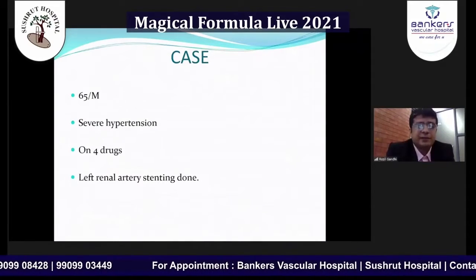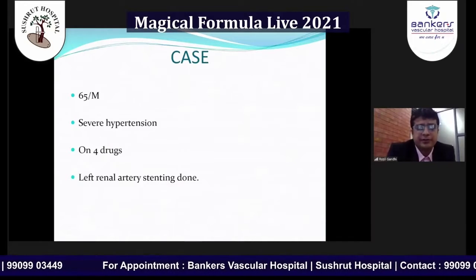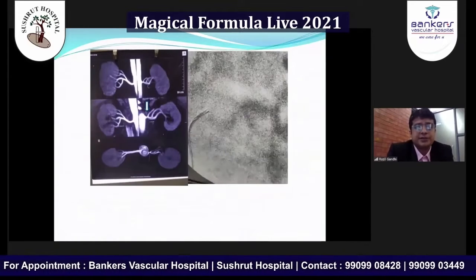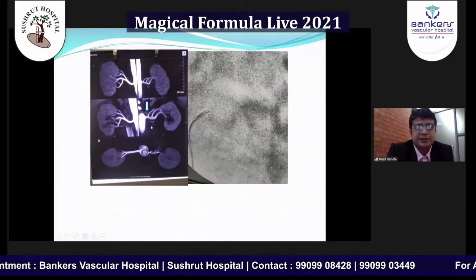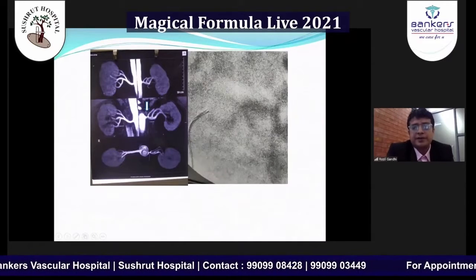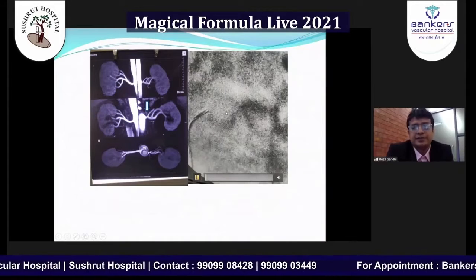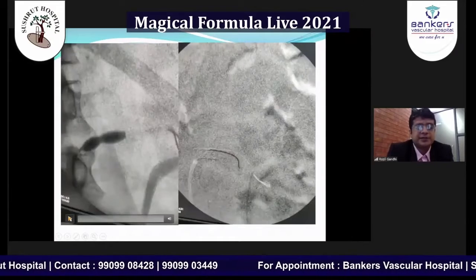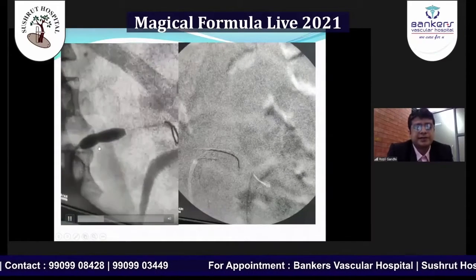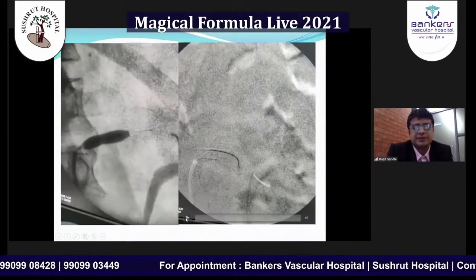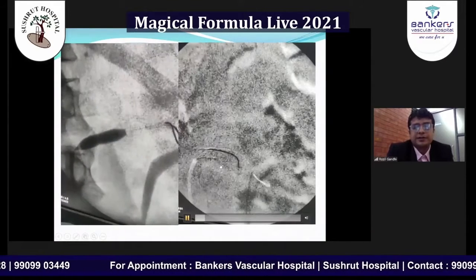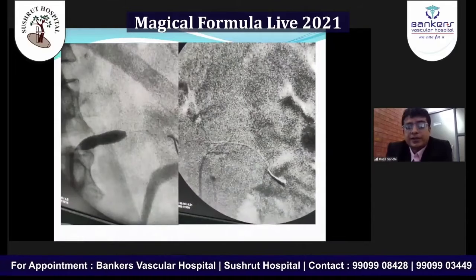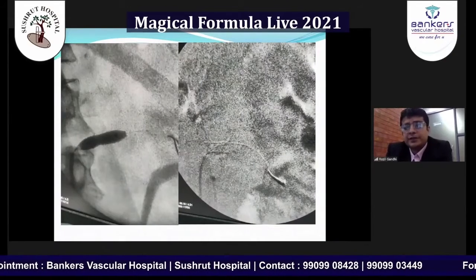This is the next patient with severe hypertension on 4 drugs, not getting controlled. He had an ultrasound and Doppler that showed a renal artery stenosis. Also, MR angio was done, which showed origin stenosis of the renal artery. We did an angiography and confirmed that the renal artery at origin is stenosed. The distal arteries are patent. We placed a balloon mounted stent. This is the stenting, our wire is inside the renal branches, and this is post stenting. Very good flow across the renal artery. The hypertension resolved, and now it is getting controlled very nicely with 2 drugs.